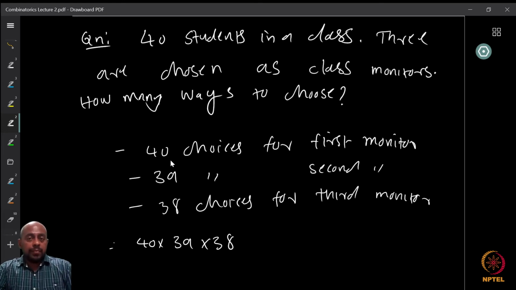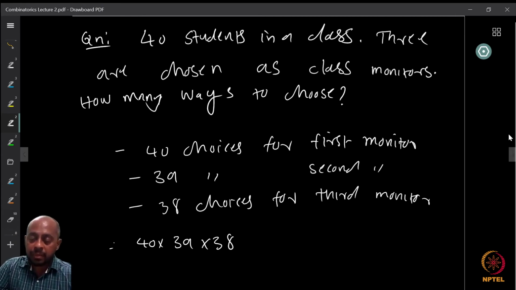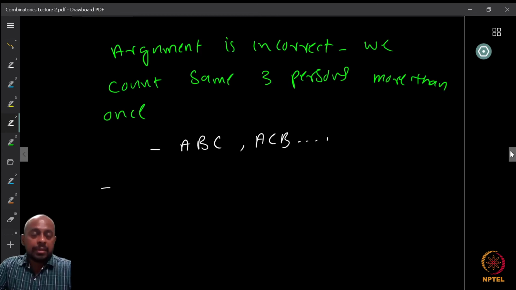So, if you don't think it is correct, how do you improve the answer? Or if you think it is correct, think about it again and see whether there is something that we are missing. Okay. So now the argument is incorrect because we count the same 3 persons more than once, right?